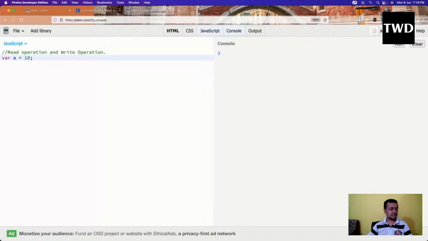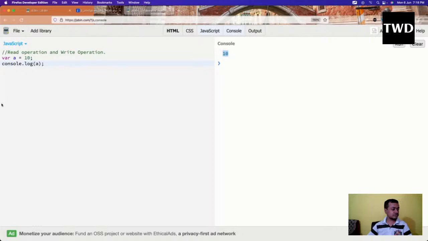So what is this? This is known as a write operation, because we write 10 to variable a. Now consider console.log of a, and if I run this, 10 is coming. What is this? This is known as a read operation because we are reading the value of a.